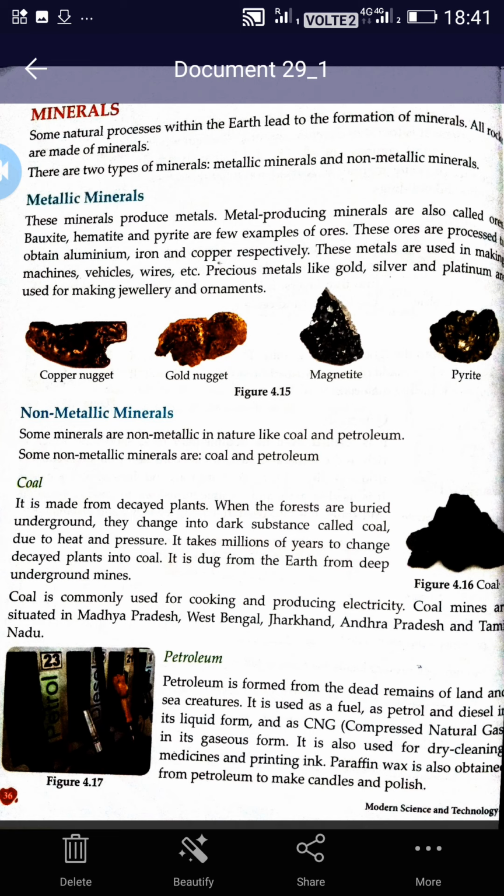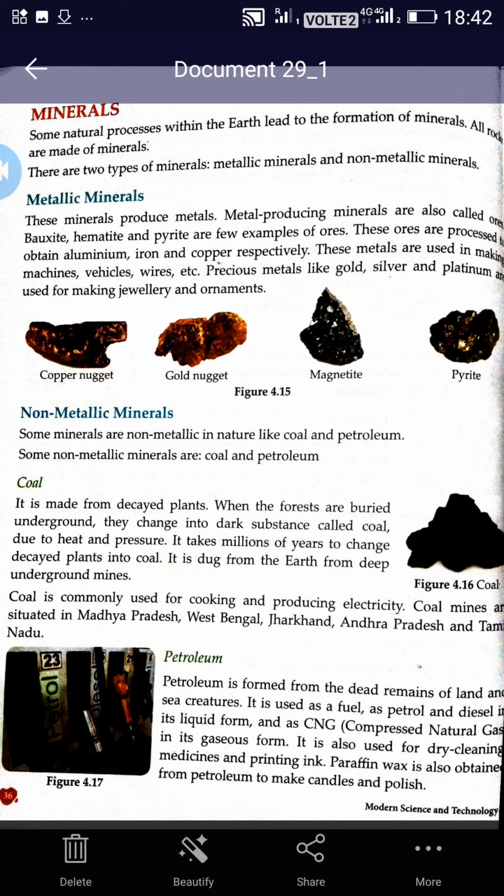How do they change? Why do they change? Due to the heat and pressure that is available inside the earth, that is underground. It takes millions of years to change decayed plants into coal. This process doesn't happen in one or two days. It takes millions of years to change these buried plants, decayed plants, into coal.